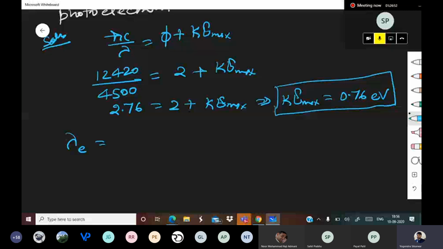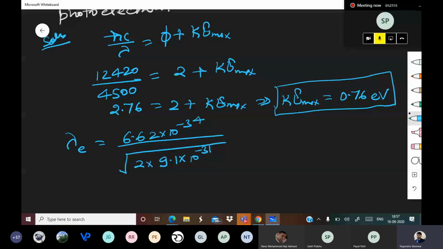So lambda is 6.62 into 10 to the power minus 34 upon root of 2m into KE, where m is 9.1 into 10 to the power minus 31 and KE is 0.76 into 1.6 into 10 to the power minus 19.